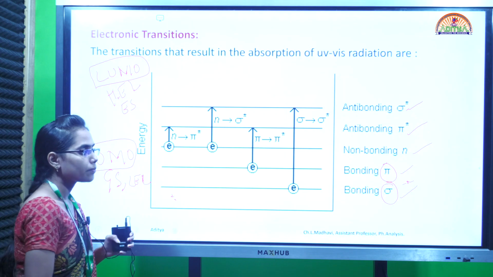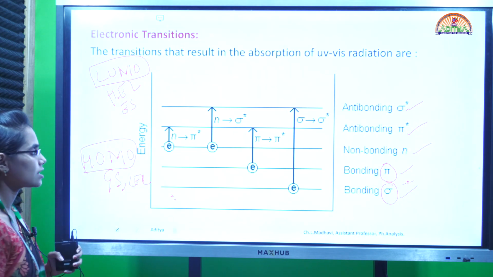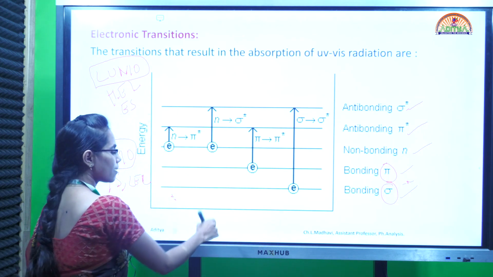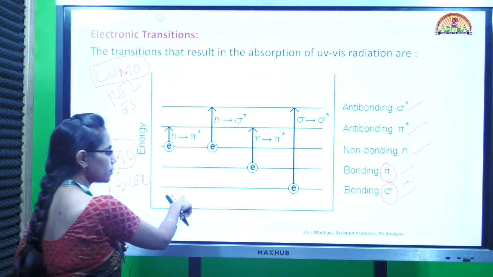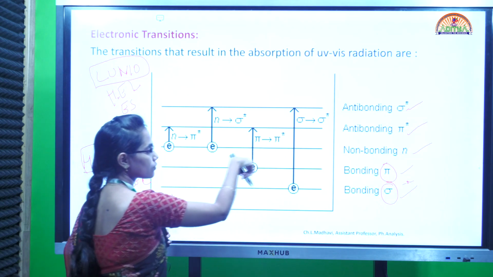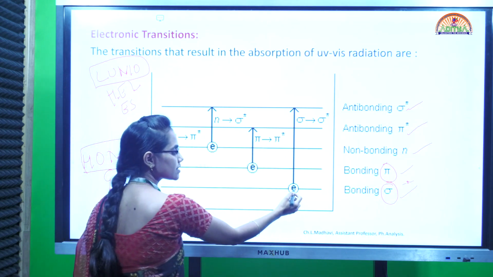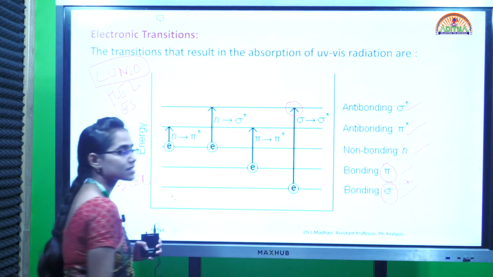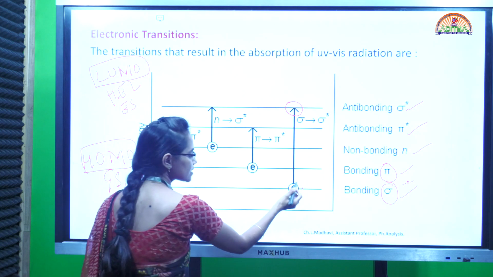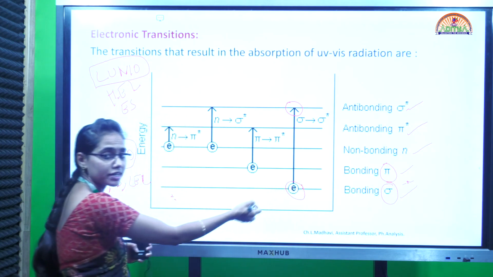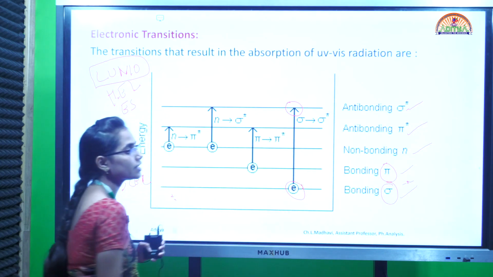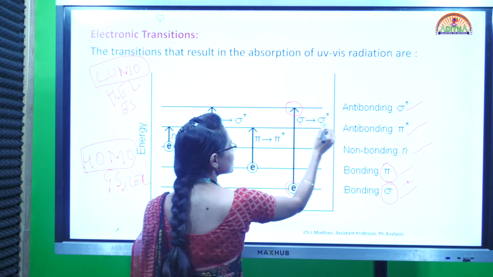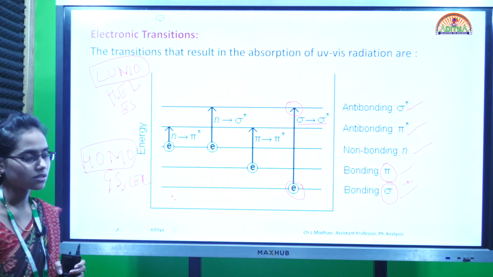So here the four practically possible transitions are as follows. There are four different transitions. First, from the bonding sigma orbital to the anti-bonding sigma star orbital, the transition happens, and that is given as the sigma to sigma star transition.